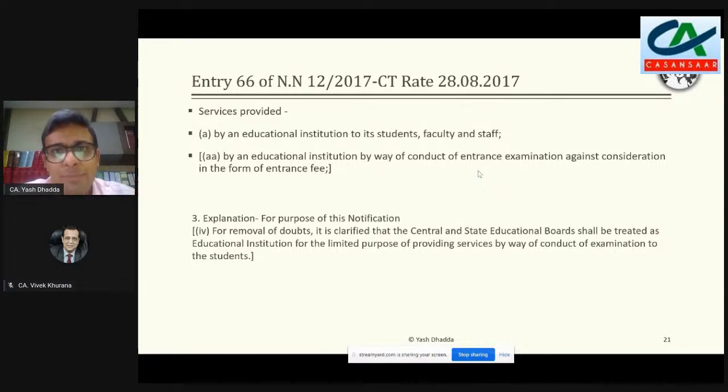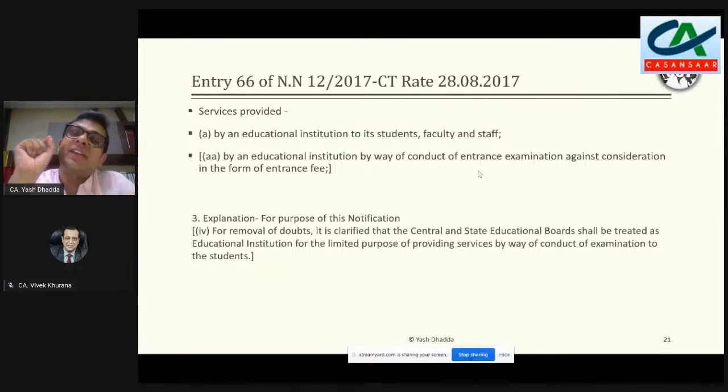So what practically happens is, again, जो पुराना हम पढ़ के आए हैं, if I may say that I tried to influence your understanding before directly coming to entry 66, कि यहाँ पर exemption किसको दिया गया है, whether the exemption has been to the educational activity or the exemption has been to educational institution, subject to supplier is educational institution and receiver is student, faculty and staff.